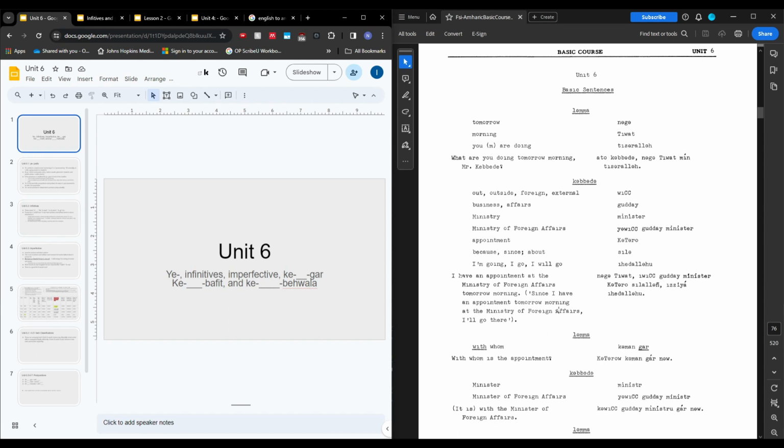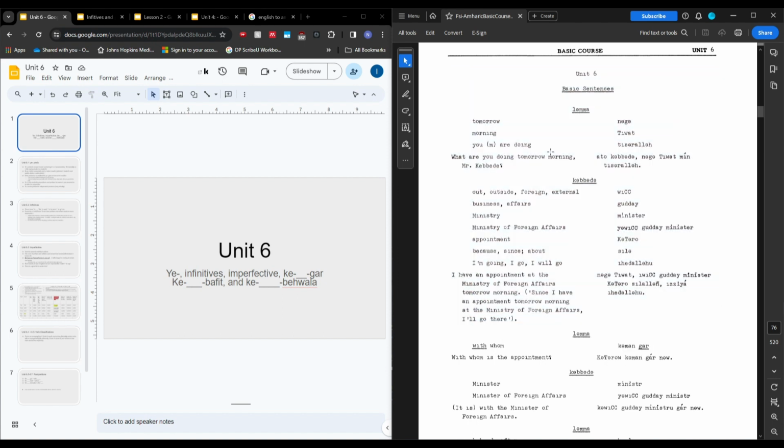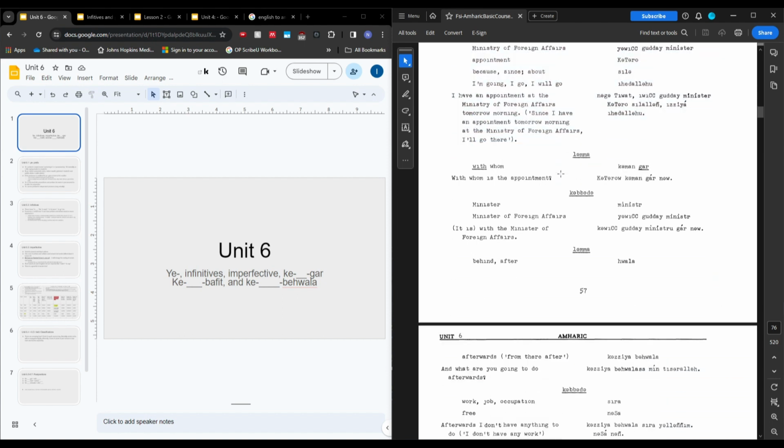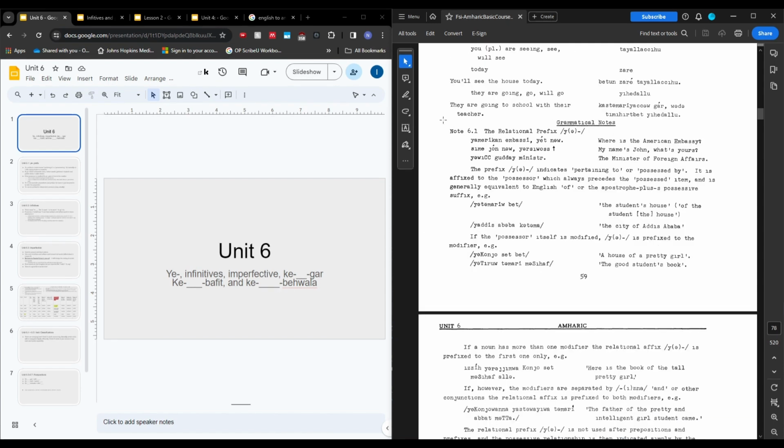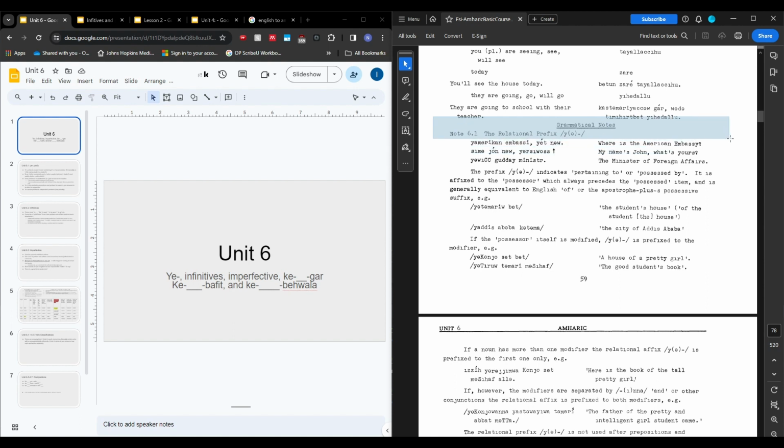Okay, so Unit 6. Like always, I recommend that you start by reading the basic sentences at the beginning of the chapter to pick up on certain words or phrases that will be used throughout the chapter. First grammatical note, which is I guess the first thing that we would actually be learning for the first time, is a concept related to the prefix ye.